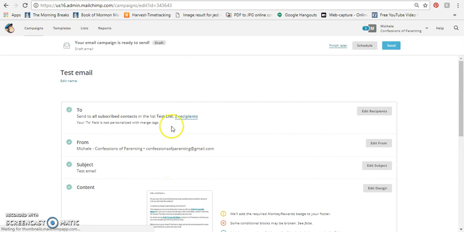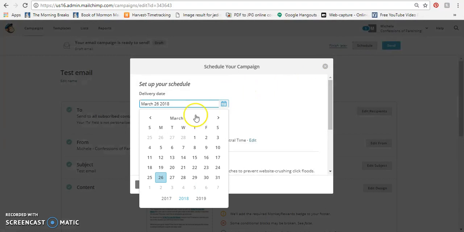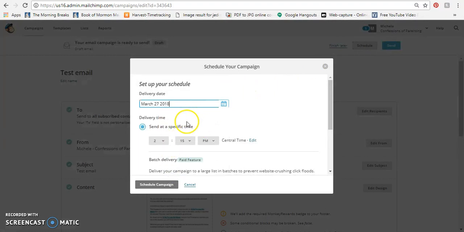So since we've gone through all these steps, we can choose either Finish Later or Schedule or Send. If you choose Send, it will go immediately. If you choose Schedule, then you'll have the opportunity to set up what date and time you want it to be sent. So we could choose tomorrow at 2:15 p.m. or a.m. and then schedule campaign.